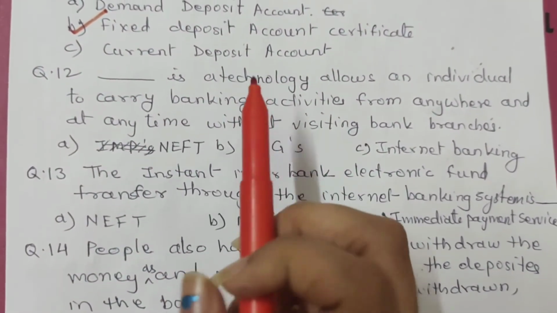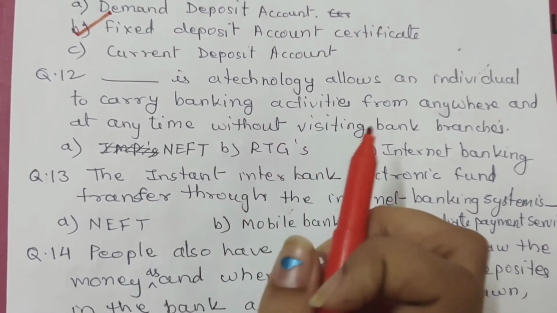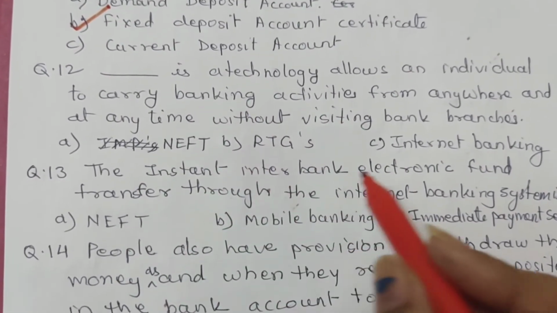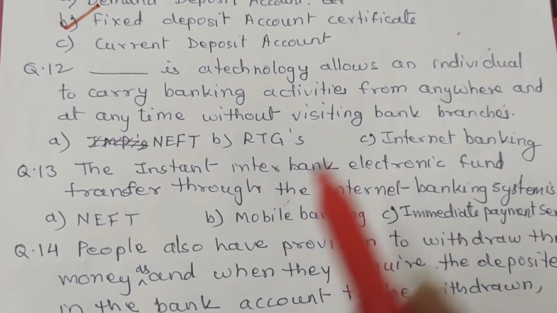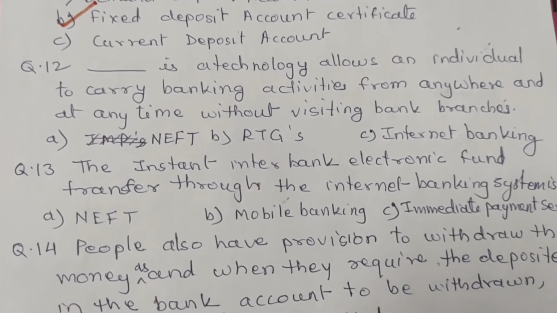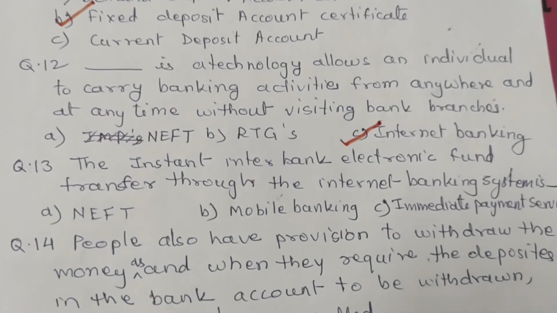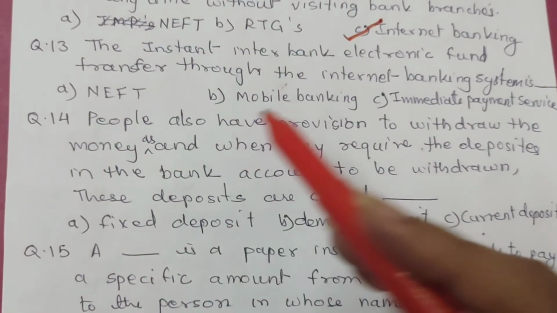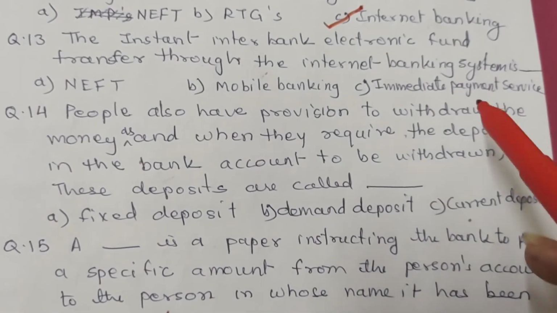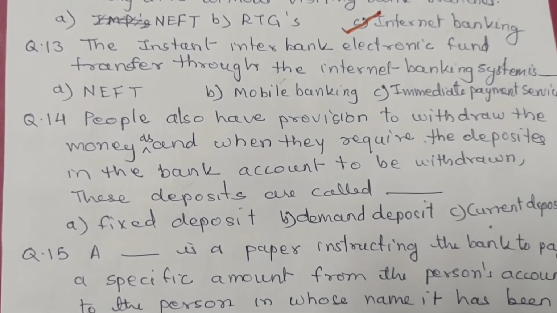Question 12. Dash is a technology that allows an individual to carry out banking activities from anywhere at any time without visiting bank branches. A. NEFT. B. RTGS. C. Internet banking. And the correct option is C. Internet banking. Question 13. The instant interbank electronic fund transfer through the internet banking system is dash.